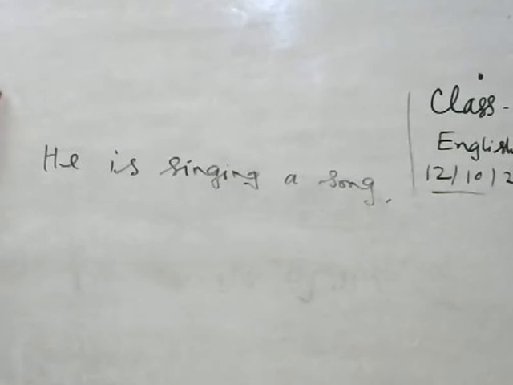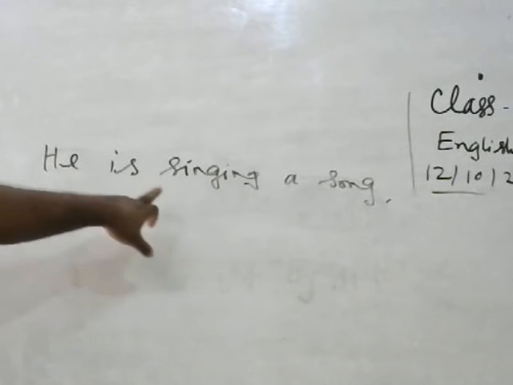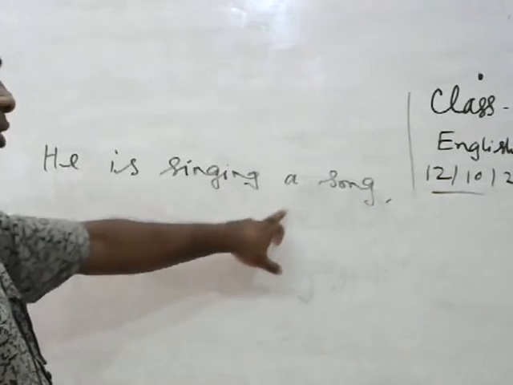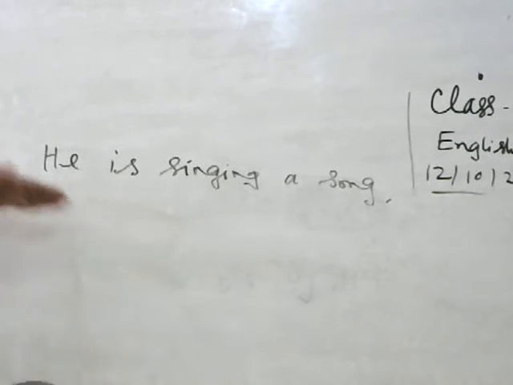This is continuous tense. How can we identify continuous tense? The sentence structure is subject, auxiliary verb, verb plus ing, and object. So we can say this sentence is continuous tense.